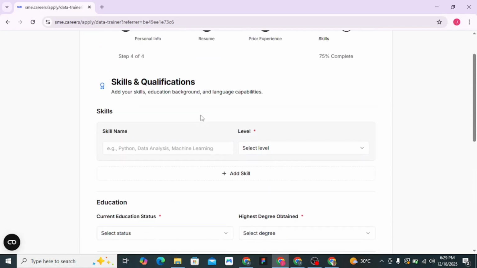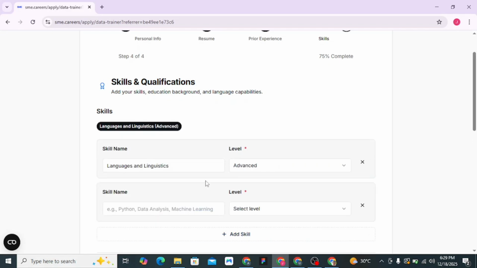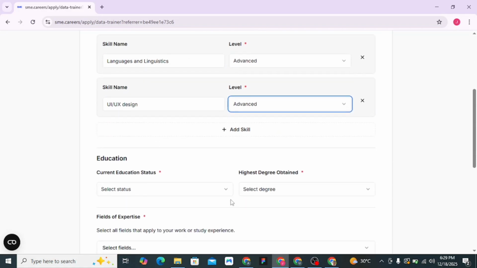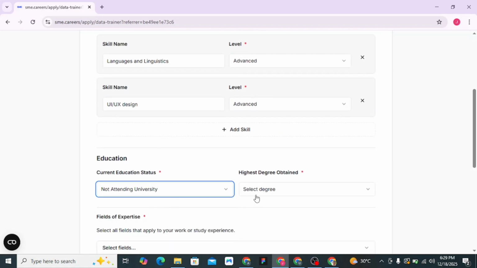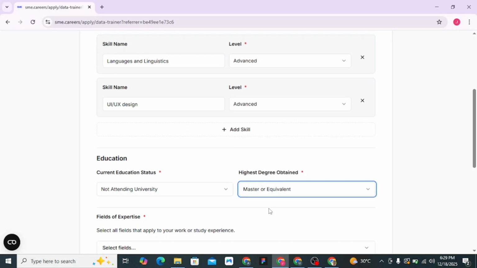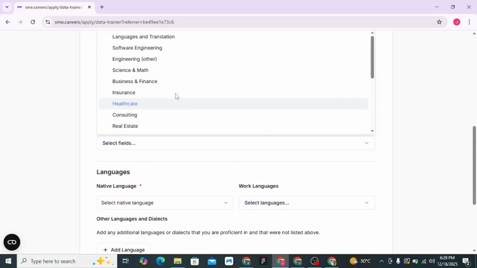The final step in this stage is to put in your skills and qualifications. In this part, you'll be told to upload your skills. Whatever skill you have, type it in and put in your level of proficiency. If you're an expert in that field, put it there. If you're an intermediate or beginner, put it there. Whatever you feel like doing in that particular part, just make sure you fill in that spot. Okay, so that is the aspect of the skills. And then if you are currently in school, indicate. If you have graduated, indicate as well.